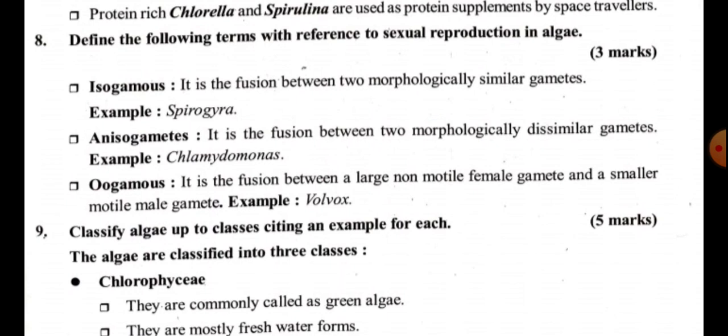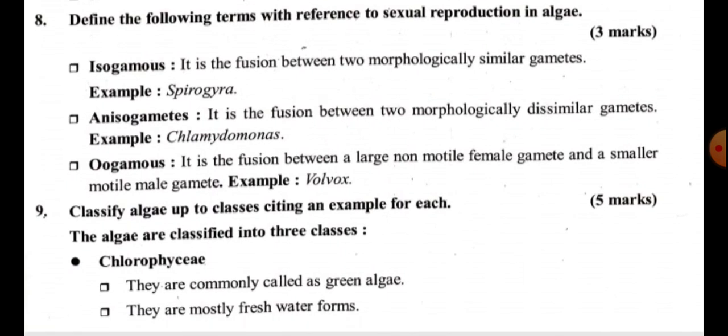Next, let us know about sexual reproduction in algae. Isogamous is the fusion between two morphologically similar gametes, and anisogamous is the fusion between two morphologically dissimilar gametes. Oogamous is the fusion between a large non-motile female gamete and a small motile male gamete.